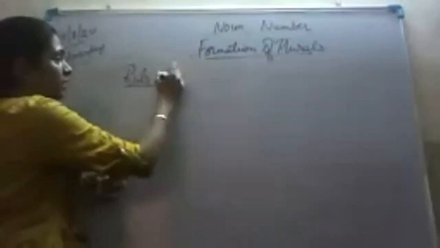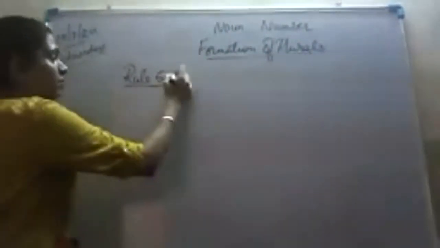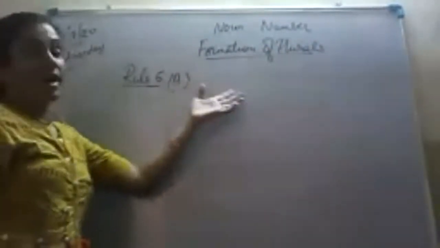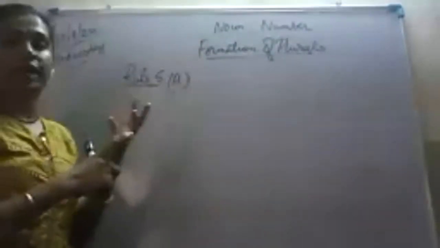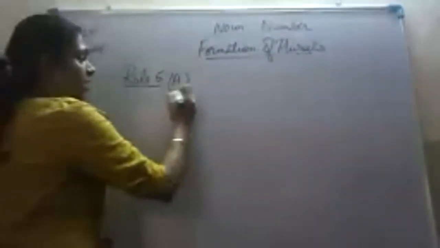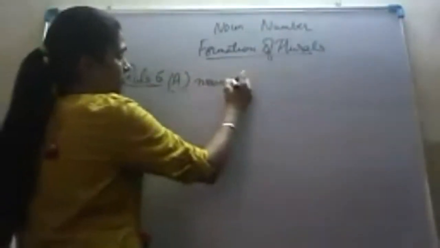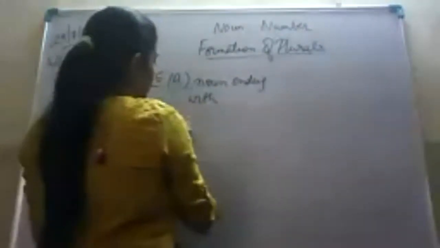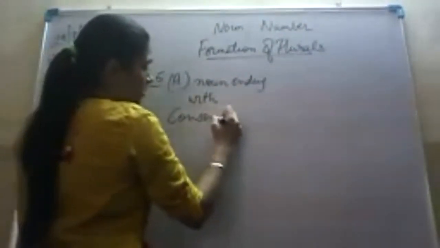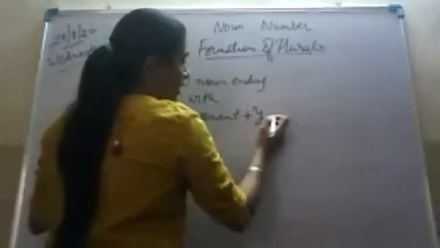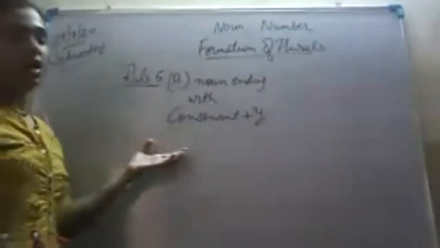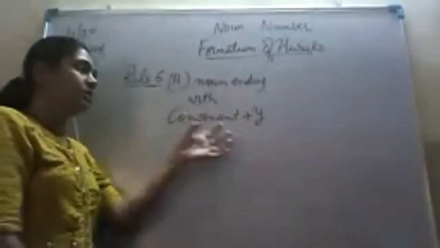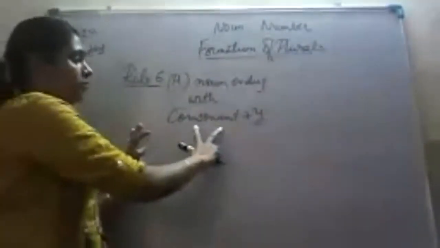Rule number 5 includes two parts. First, a noun ending with Y. But nouns ending with Y include two things. First is a noun ending with consonant plus Y. That is a noun ending with a consonant and Y. And another category will be noun ending with vowel and Y.